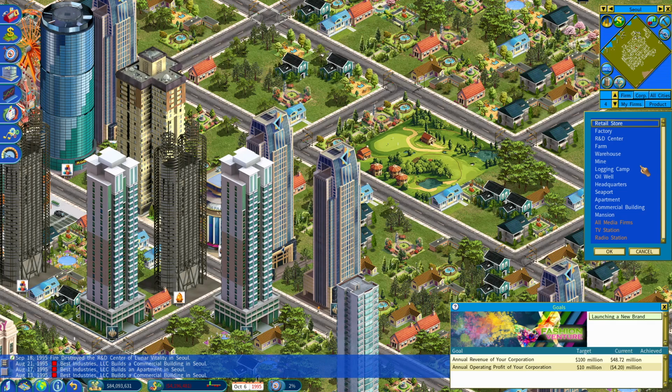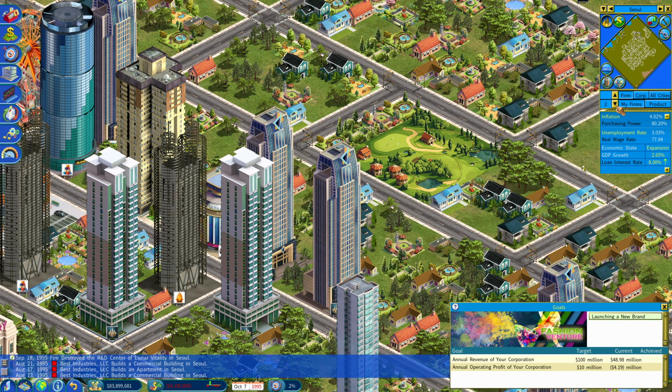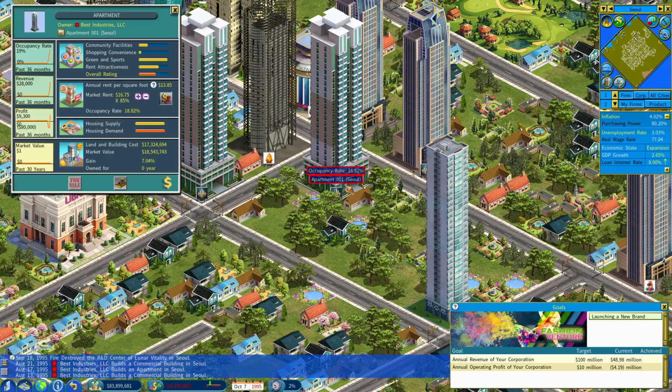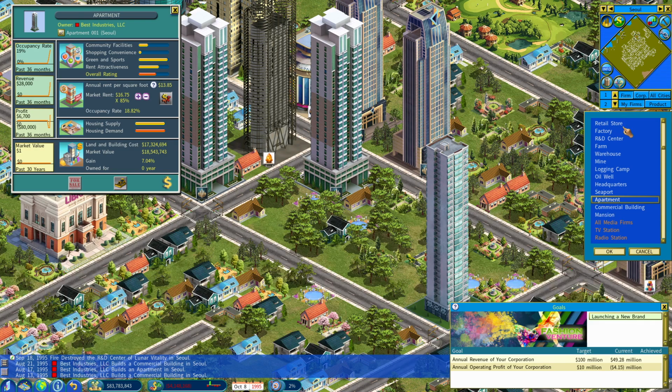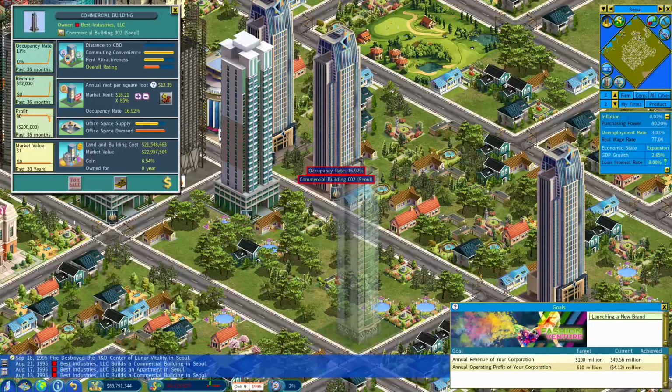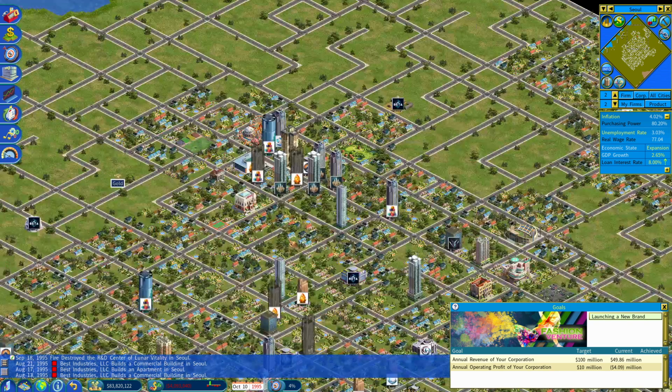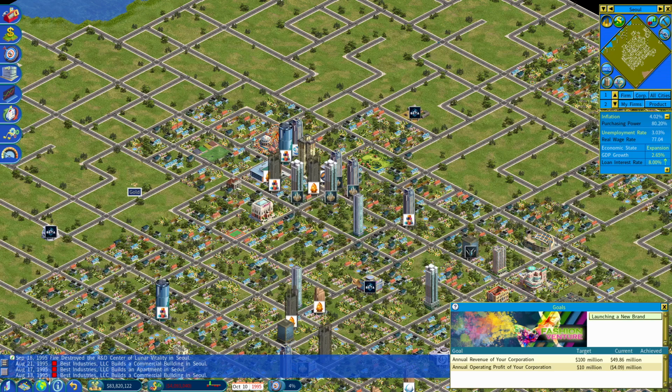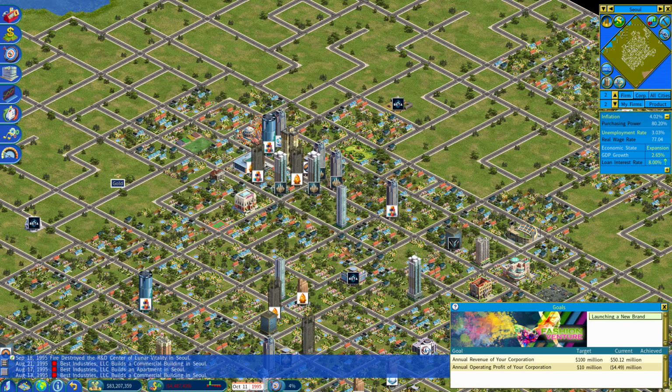If we go to apartments, yeah, occupancy rate 18. Where does it say it here? Just so I can look. There we go. Yeah. So 18, 17. Commercial building, 18. Yeah. People are moving in and revenue's going up. We should hit profitability. And then the land itself also tends to be worth stuff. If you want to raise cash, you could potentially sell, you know.